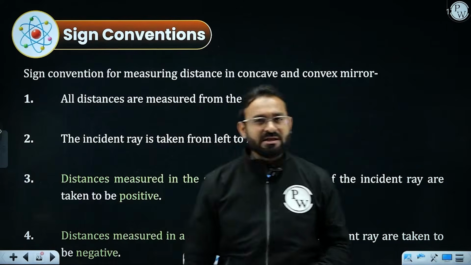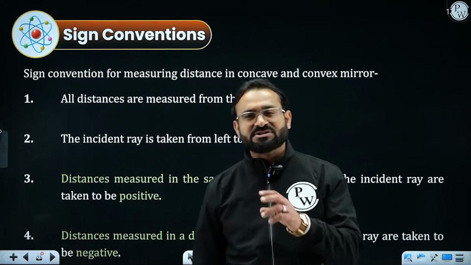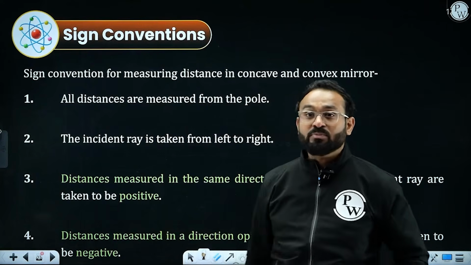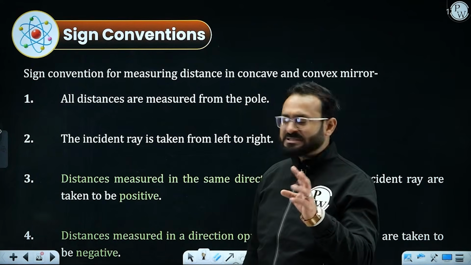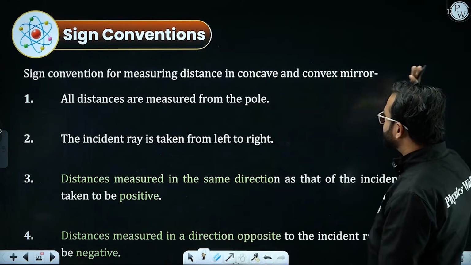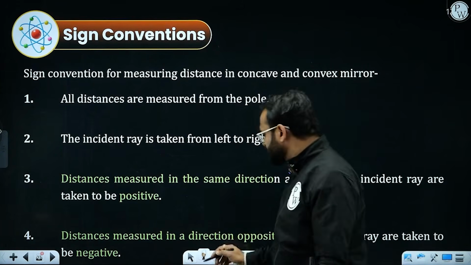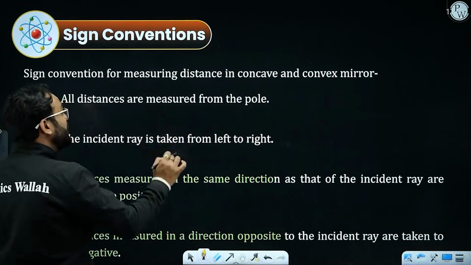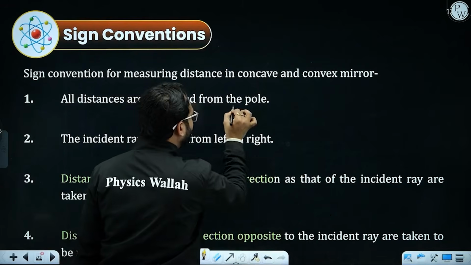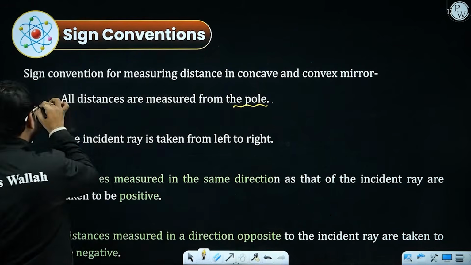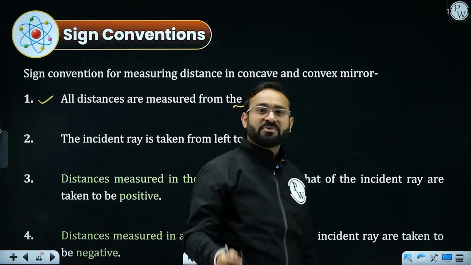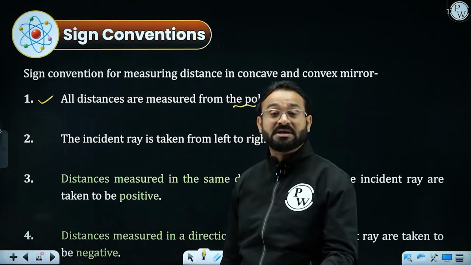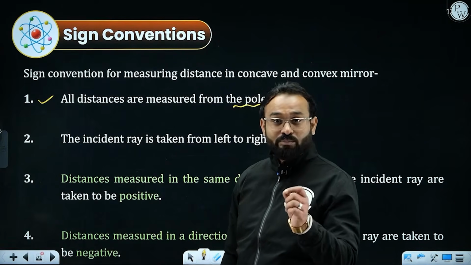Moving ahead to the sign convention. What are the sign conventions required for solving the numericals or to understand the values? Remember, a few points are there. Sign conventions for measuring distance from the convex and concave mirror. The very first point: all the distances will be measured from the pole. Whatever distance you need to take, radius of curvature, focal length, object distance, image distance, will be considered from the pole only.